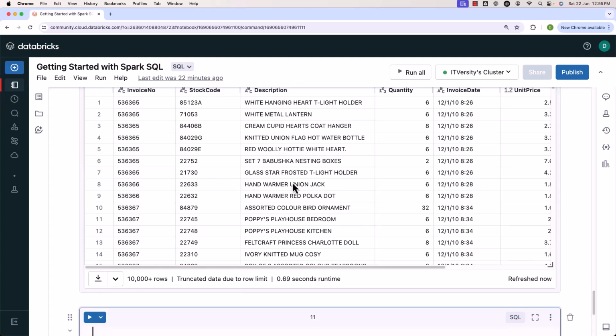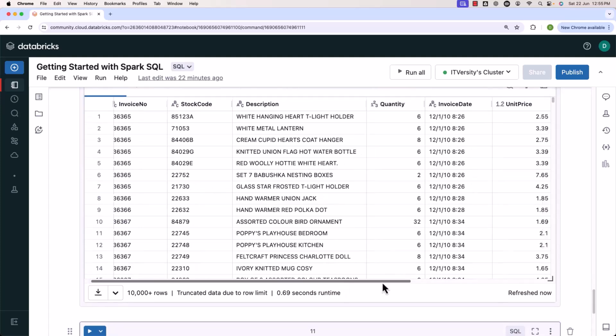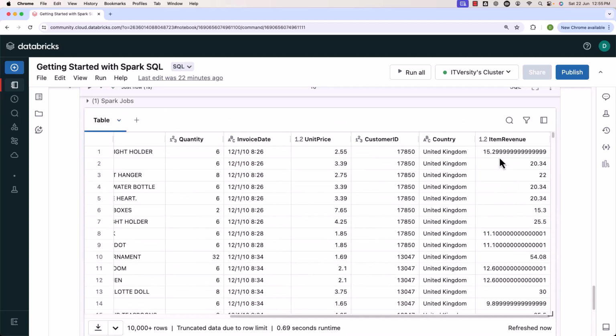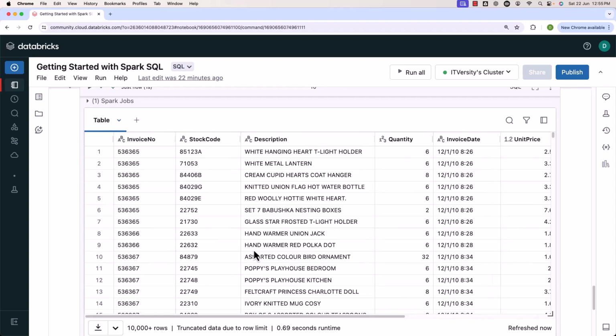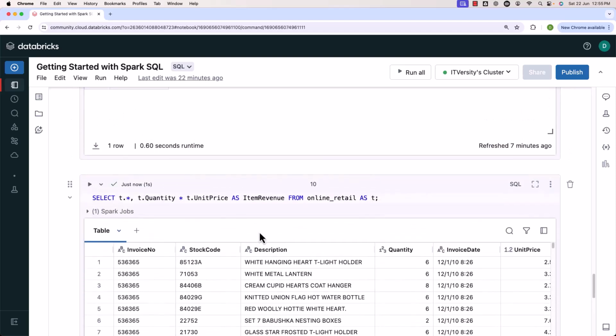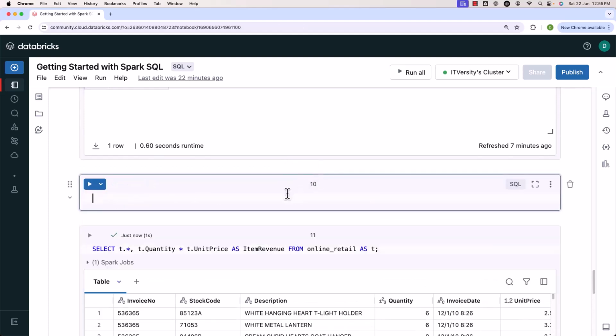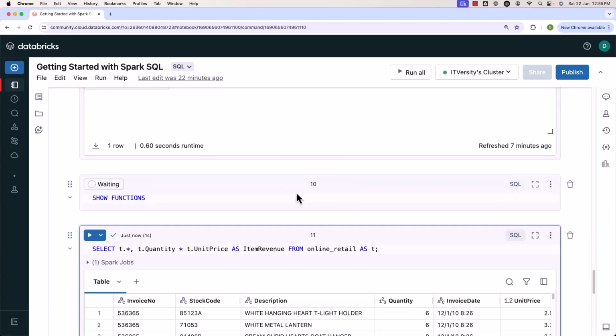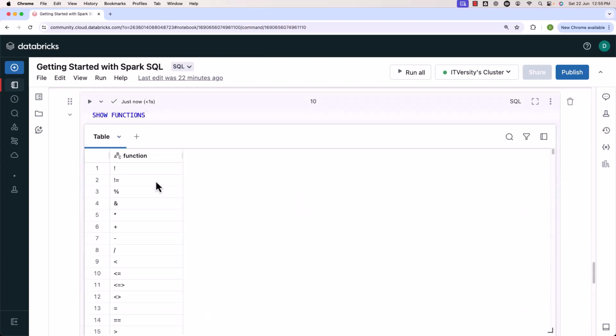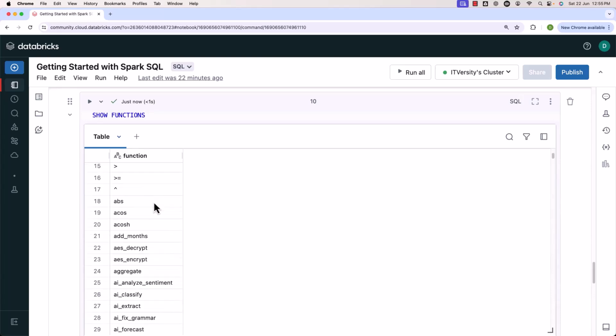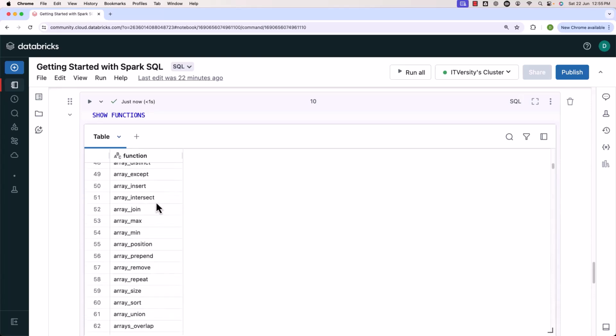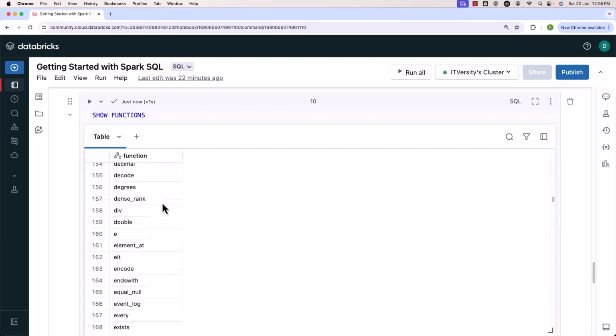We should be able to see the details as per the expectations. However, if you observe item revenue, when it comes to decimals, there are too many instead of just 2 or 3. I would like to round these off to 2 decimals. For that purpose, we should be able to use a function called round. Round is a predefined function within Spark SQL. In case you wanted to list all the functions in Spark SQL, you just have to say show functions. Once you run show functions, you should be able to see all the expressions, operators as well as the functions. In this case, we are going to use round. Let me scroll down all the way till R to review round. You should be able to see round now.